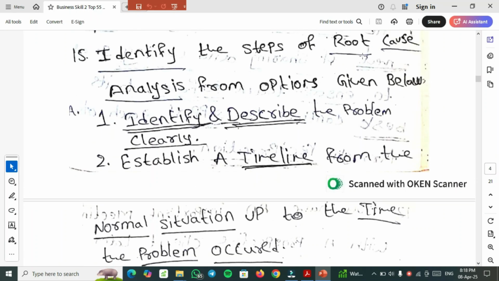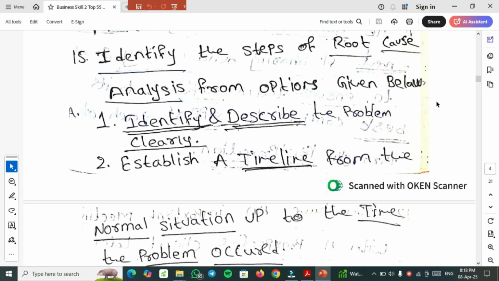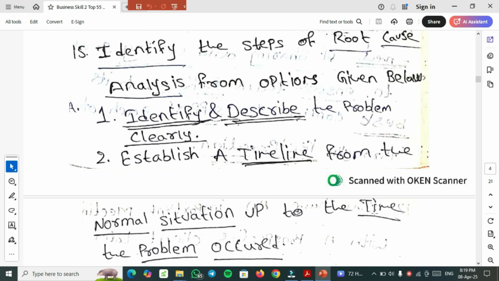Identify the steps of root cause analysis from the options given below. The right answers I have listed out: identify and describe the problem clearly, and establish a timeline from the normal situation up to the time the problem occurred. This is an MSQ, multiple select question. You need to select more than one answer among the 5-6 answers. So you have to select two answers: first one is identify, second one is establish a timeline, like that.